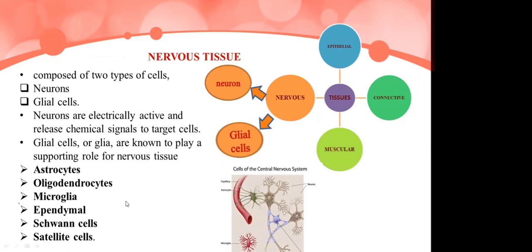In the peripheral nervous system, the supporting cells are Schwann cells and satellite cells. What is the function of neurons? Neurons are electrically active and release chemical signals to target cells. Glial cells, commonly called glia, are known to play a supporting role for the nervous tissue.